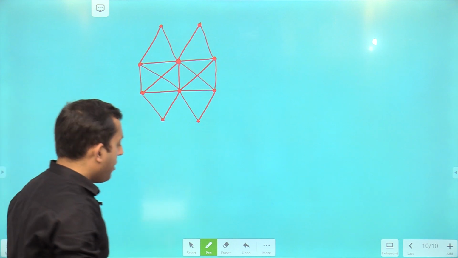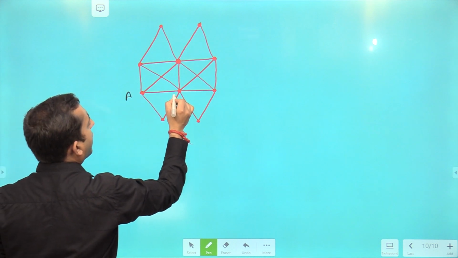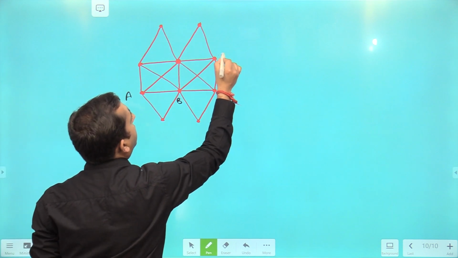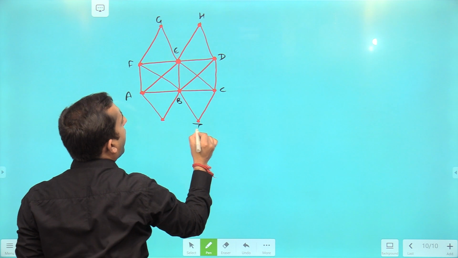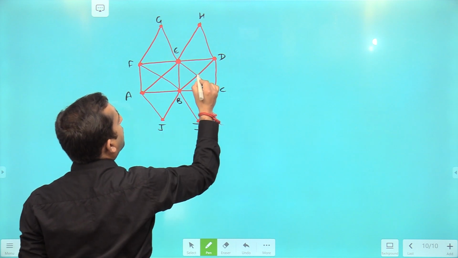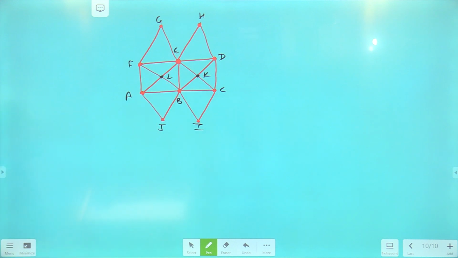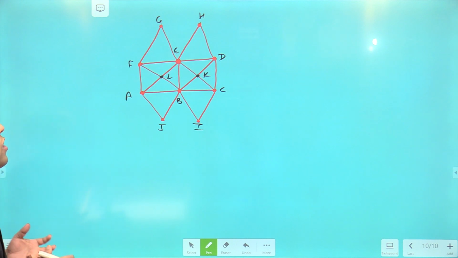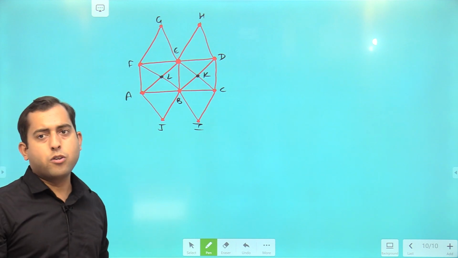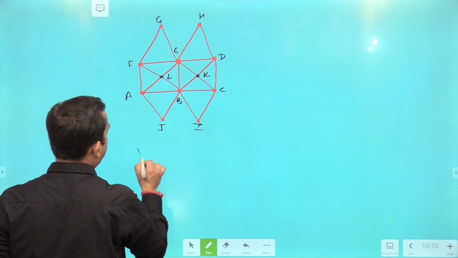Okay. Now, how to calculate? So first of all, name this figure. A, this is B, C, D, E, F, G, H, I, J, then this is point K, then this is point L. I have named all the points over here. Now let's count the lines, right? So what is the funda? The funda is to count vertical lines, then horizontal lines, then diagonal or tilted lines. The choice is yours. You can calculate these three kinds of lines in any order. So I'm starting with vertical lines in this case.